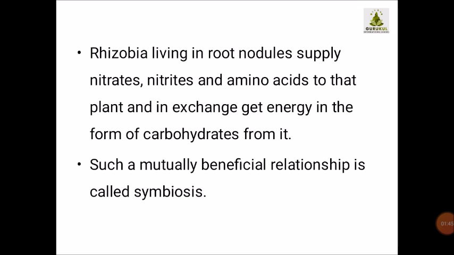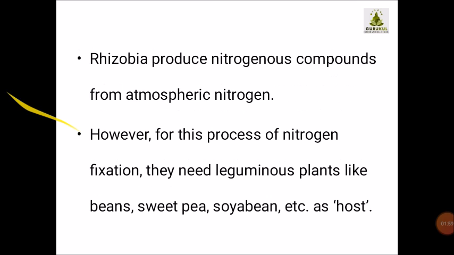Such a mutually beneficial relationship, a mutually helpful relationship, between two organisms is known as symbiosis, and that's why the rhizobium are also known as the symbiotic bacteria. Rhizobia produce nitrogenous compounds from atmospheric nitrogen.